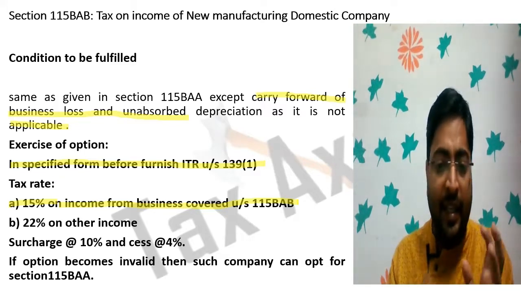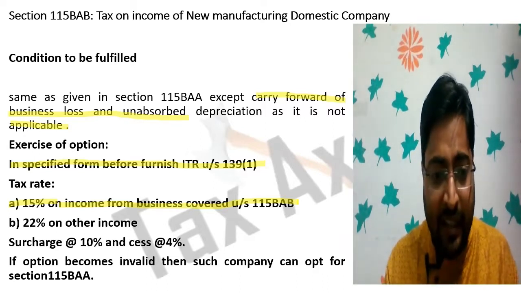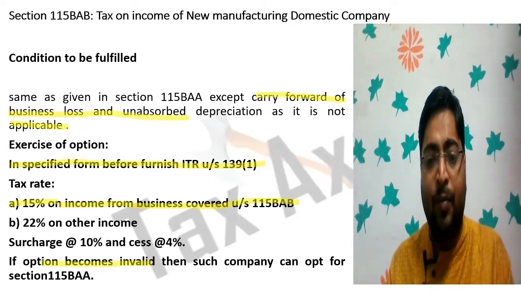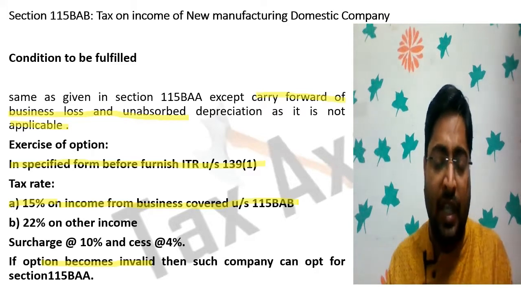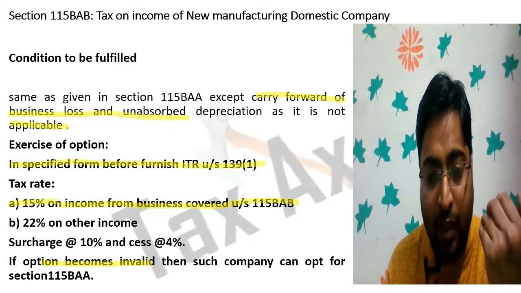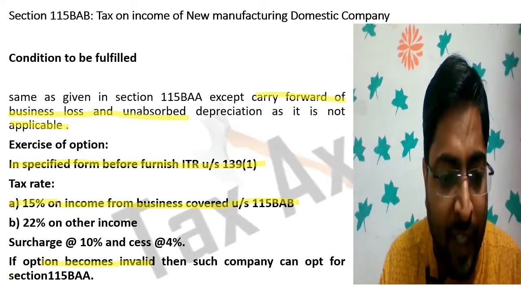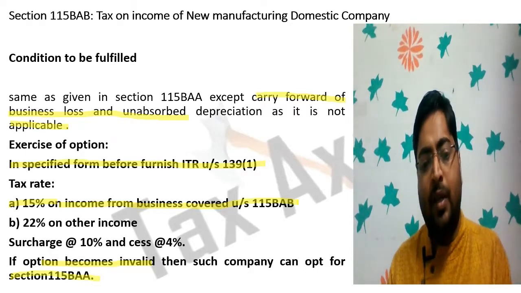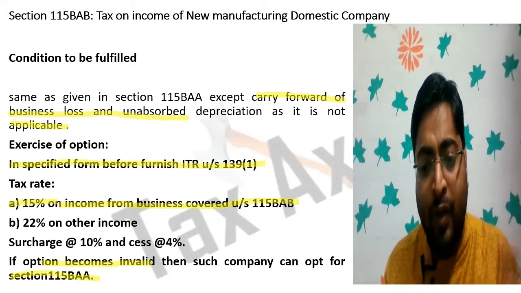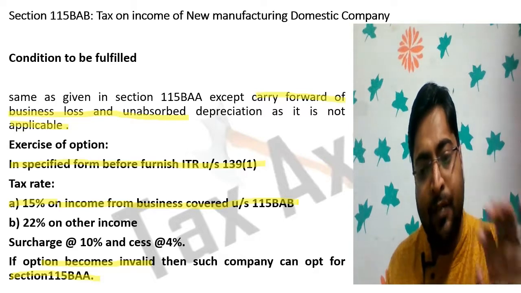In any case, if the conditions are not fulfilled and the option becomes invalid, that is, if the company opted for 115 BAB and it was found that the company has not fulfilled the conditions, and the option is invalid, then such a company can opt for section 115 BAA. Like other conditions, once in always in, once out always out, as mentioned in 115 BAA, the same thing is also applicable here.